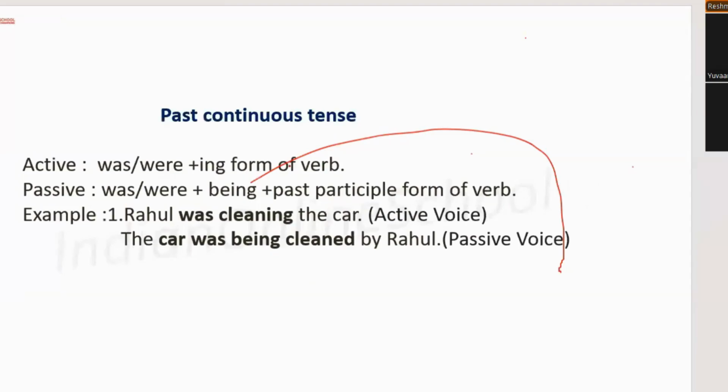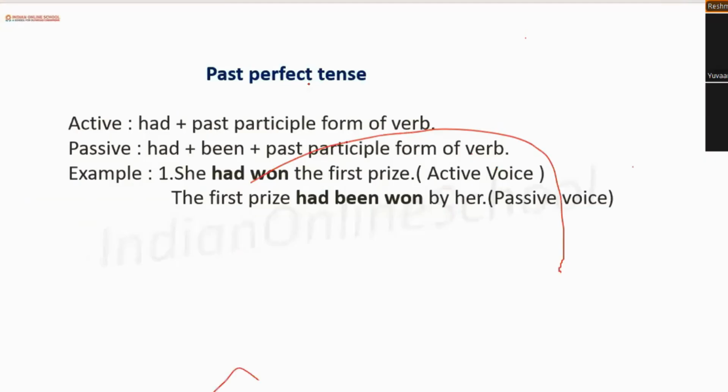For past continuous tense, Rahul was cleaning the car, the car was being cleaned by Rahul. In past continuous, as I have just mentioned, ing is being replaced by adding being. Is changing into was because it is in past continuous, and then the rest of the rules are followed. For past perfect, she had won the first prize. The first prize had been won by her. This is the basic rule of past perfect. We are adding had been because it was in the past perfect, and then the V3 form and the rest of it.